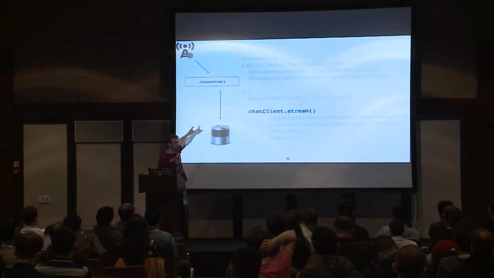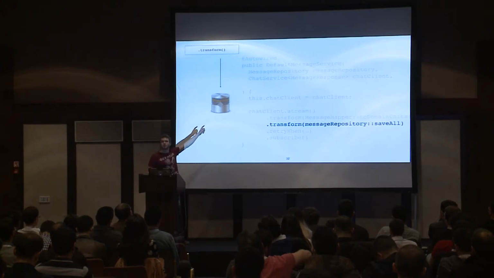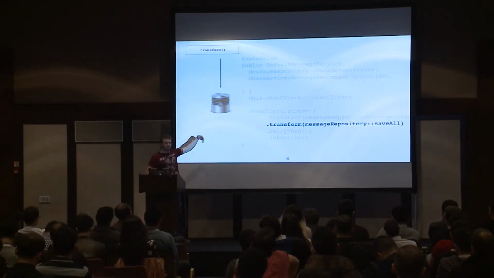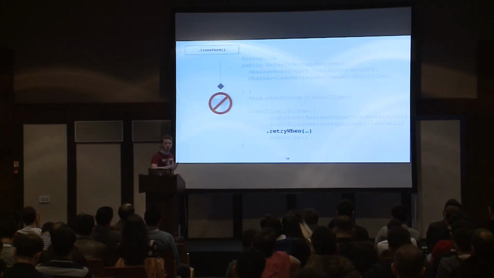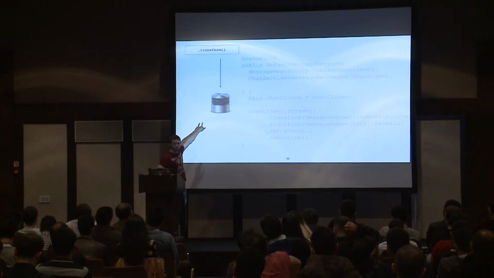When the messages are received, they will be transformed and stored in the database. That's the happy path. But the most interesting is the unhappy path, for example, when the database becomes unavailable. In that case, the retry operator will hold all the messages and will try to store them again and again until success. And when the database becomes available, we will store all the messages here.